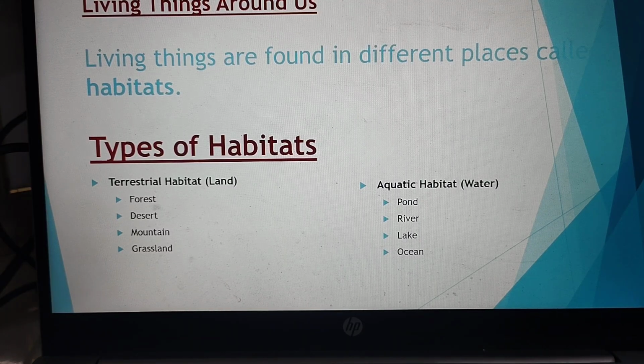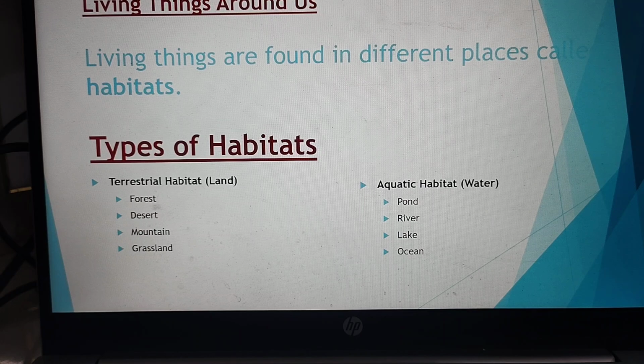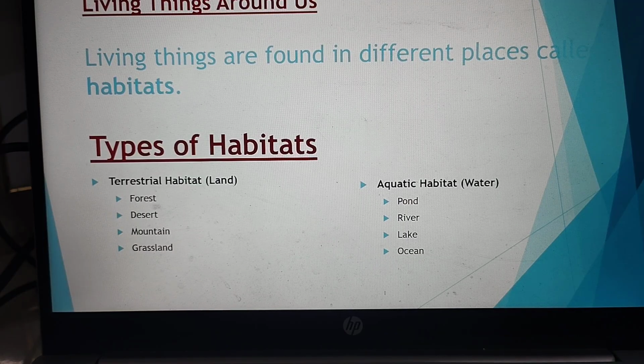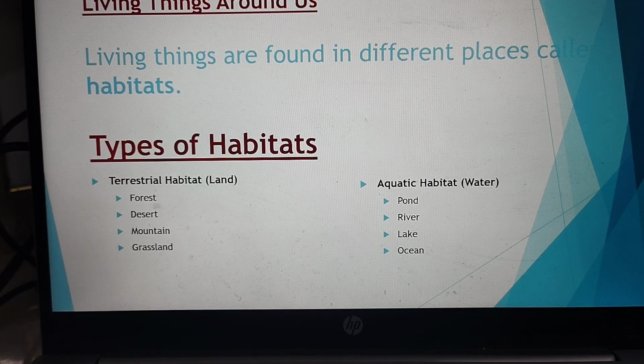The terrestrial habitat is also known as the land habitat, or we can say that the living organisms which live in forest, desert, mountain, grasslands are known as terrestrial habitat. There are some organisms which live in water like ponds, rivers, lakes and oceans. Those living organisms live in aquatic habitat.